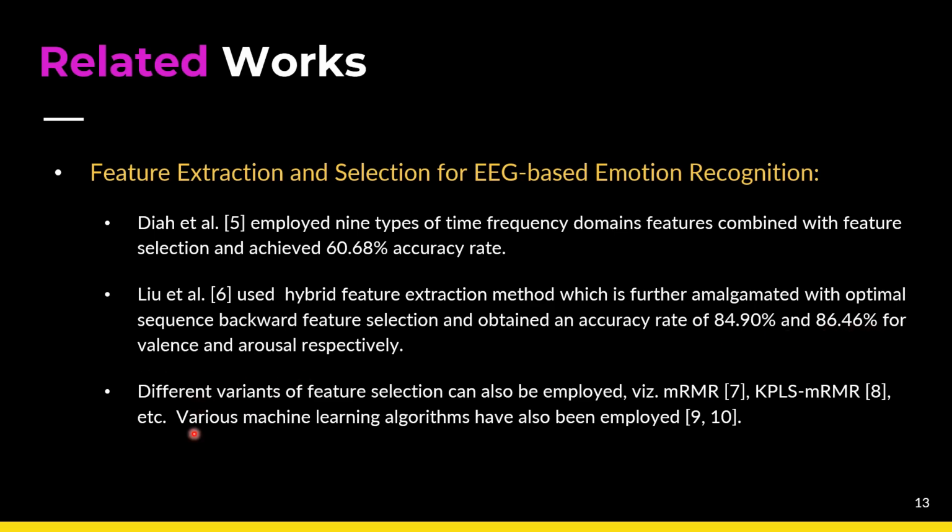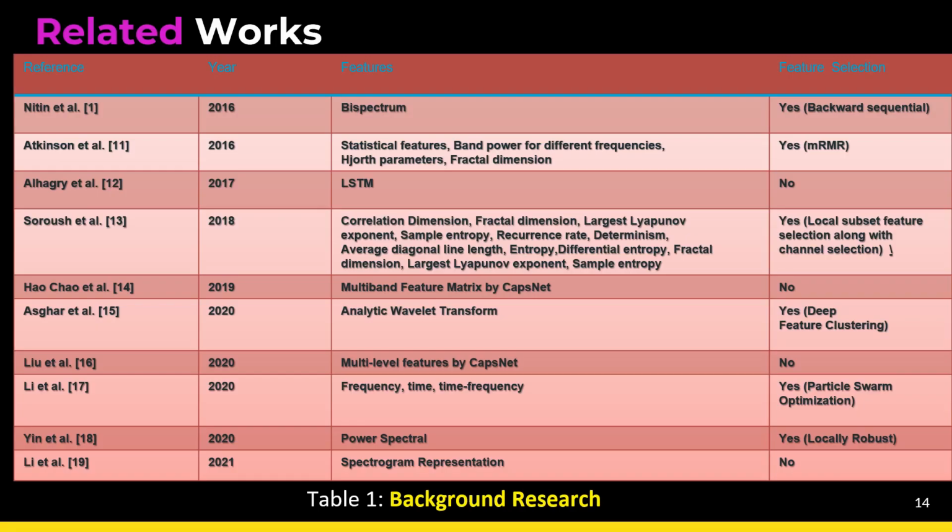Different variations of feature selection methods have been introduced to classify the emotions, such as mRMR and others. And various machine learning algorithms have been introduced in the literature for the classification task. So those are the related works that have been explored in the literature.